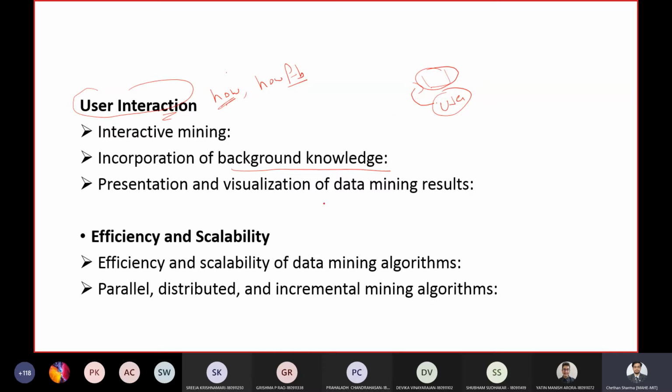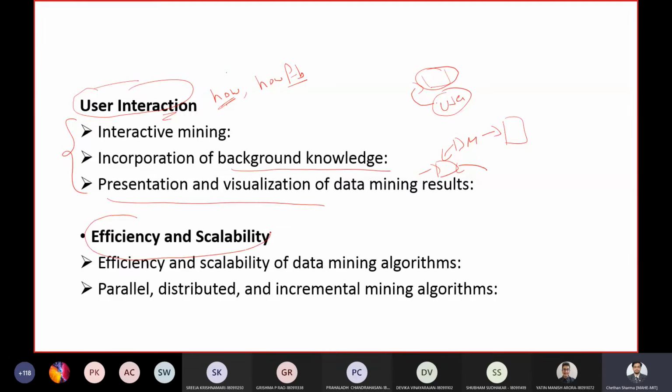Next is how to visualize and present the data. You have some data, you perform some data mining on it, you get some results. How to present the results so that other users can understand and analyze the results. So these three are the issues which come under user interaction with respect to data mining systems.